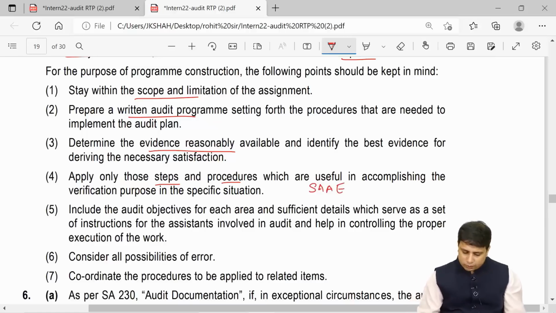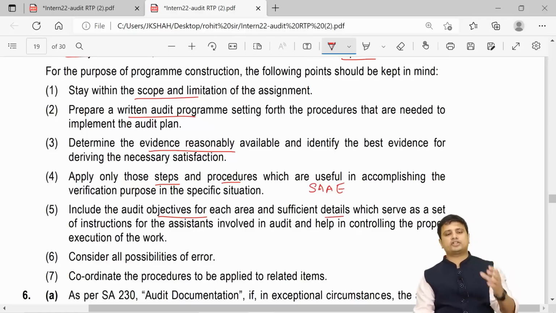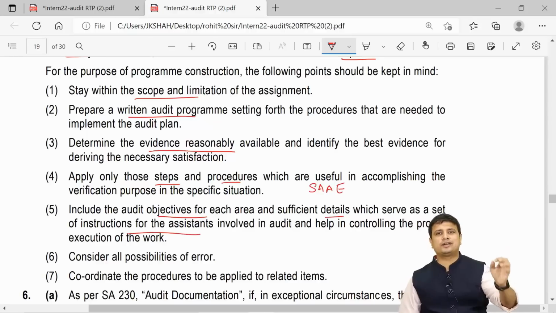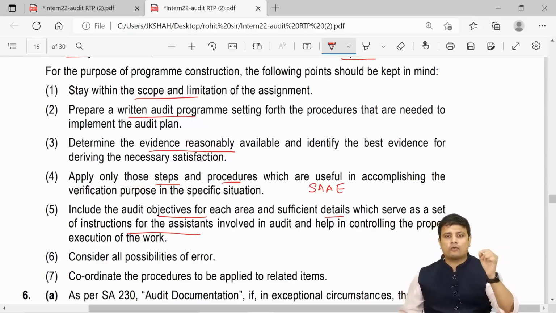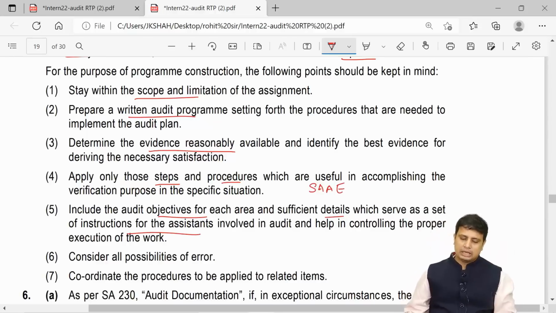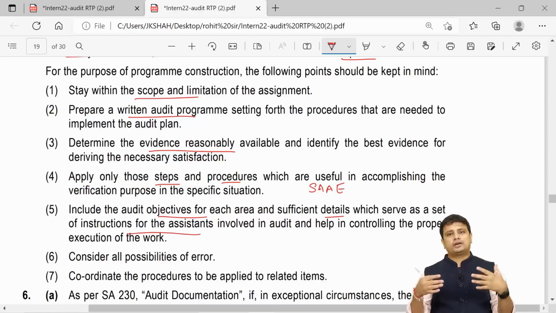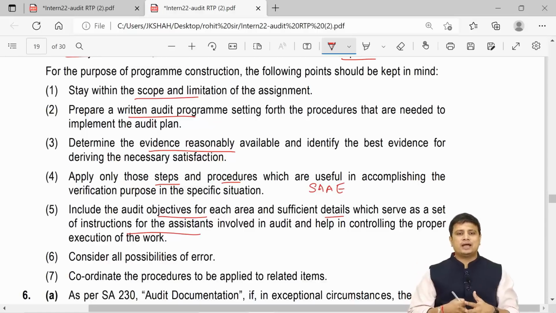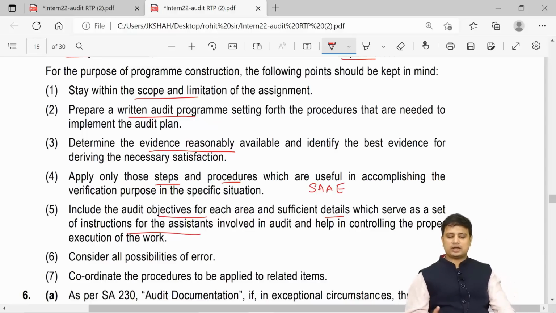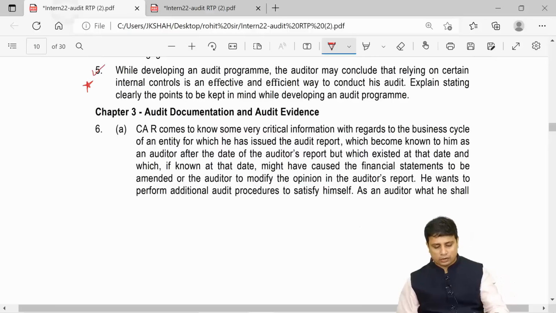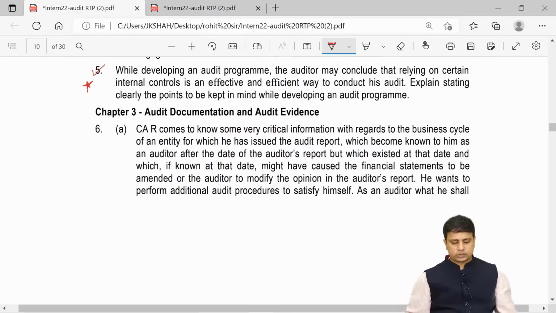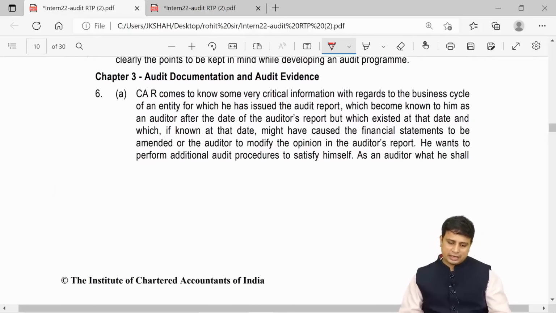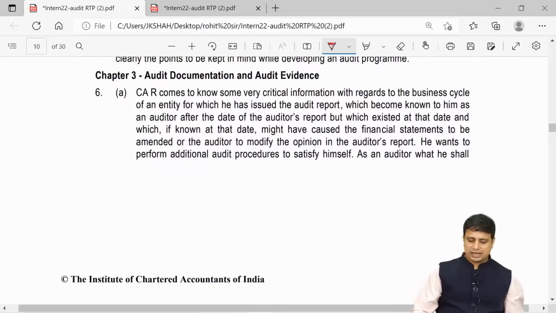Include the audit objectives of each area in sufficient detail, which serves as a set of instructions to the assistant. So while we are developing a program, the assistant should get a clear indication of what things are expected from them. Consider all the possibilities of error, that is, consider your ROMMS, and coordinate the procedures to be applied to the related item. So these are the things that you need to consider while you are developing an audit program. So just go through this particular answer. Next is question number 6a, chapter 3.